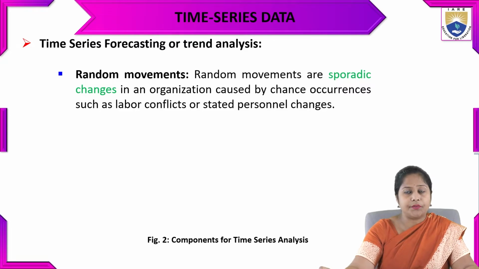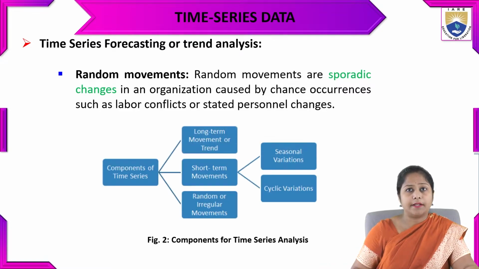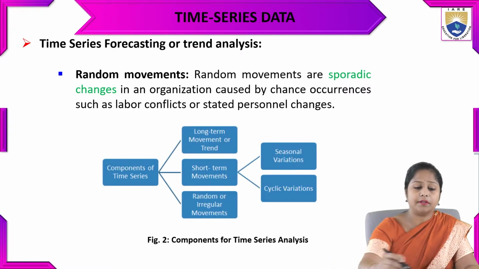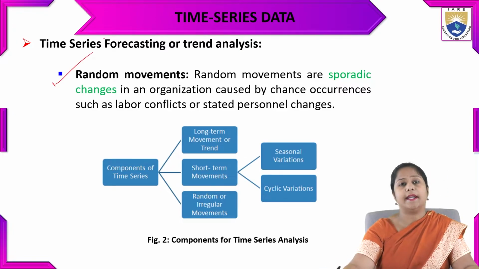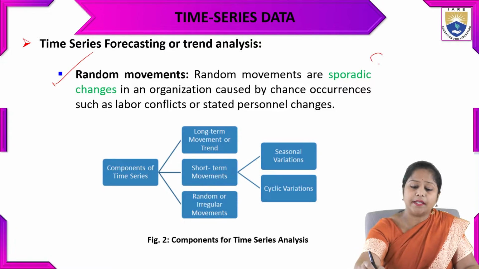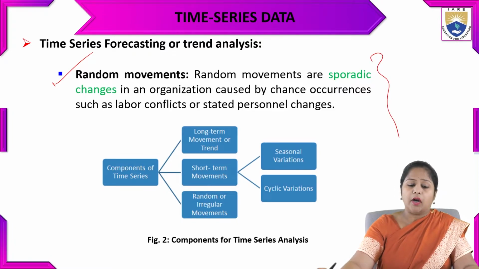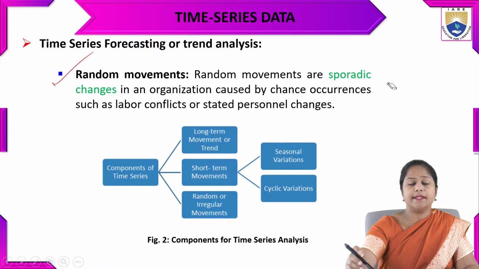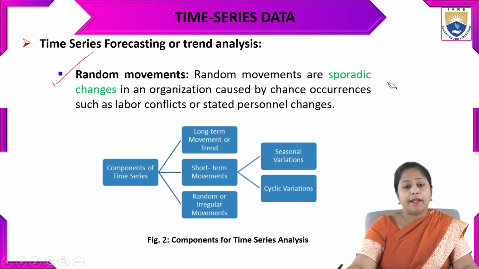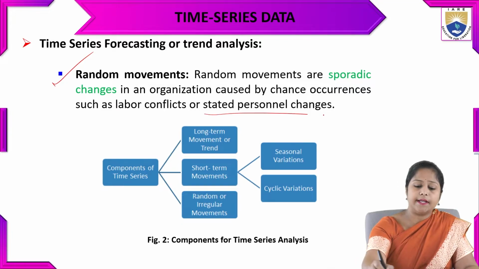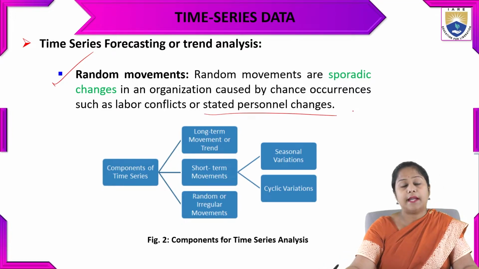Now the time series trend analysis has the fourth variance, that is the random movement. What is random movement? Random movement is nothing but sporadic changes in an organization caused by chance occurrences such as labor conflicts or staff personnel changes. All that type of data comes under the random movements.